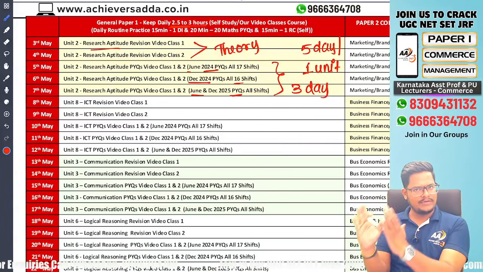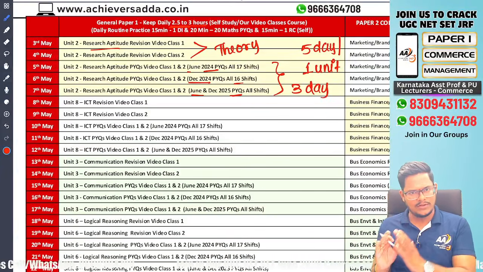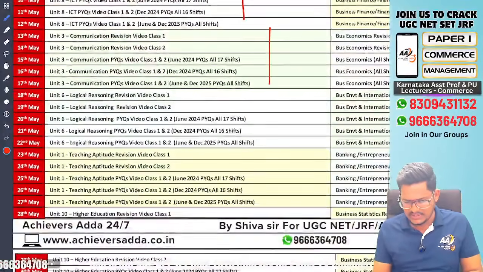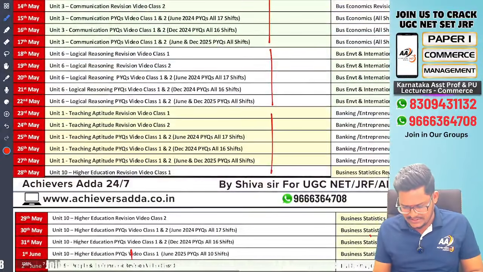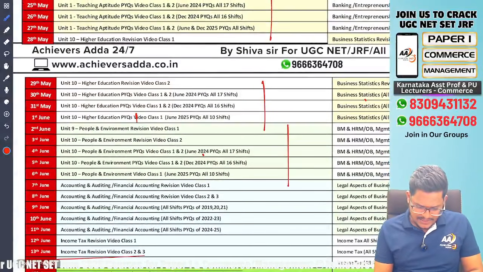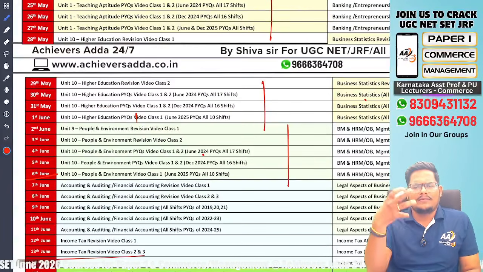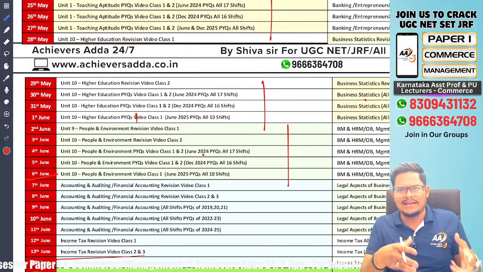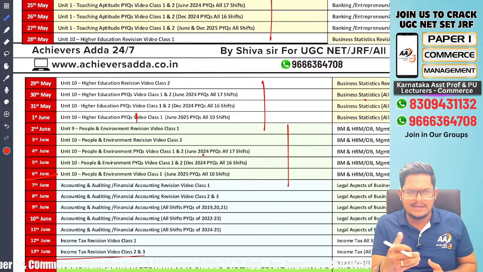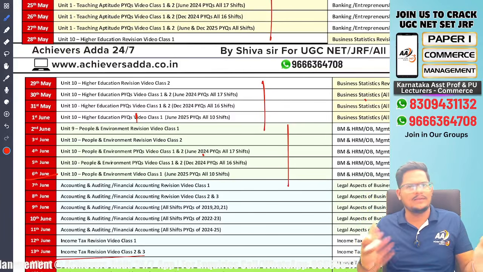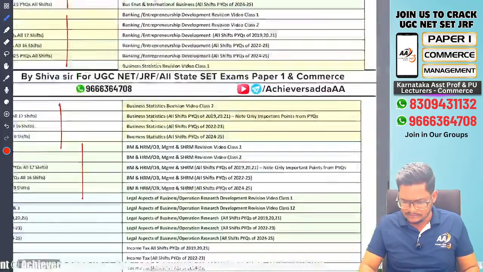Theory revision, PYQ revision. Theory revision, PYQ revision. Same for all. Next, ICT, communication, logical reasoning, teaching aptitude, higher education, people and environment. So by the 6th of June, or even if you delay somehow, more or less by a day, if you are not able to complete, take 10th June or 12th June or 15th June. By that time you will be able to complete paper 1.